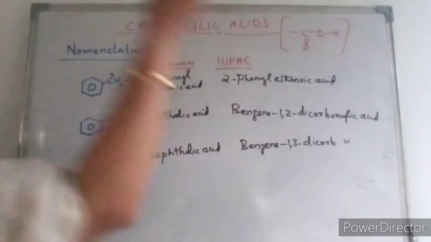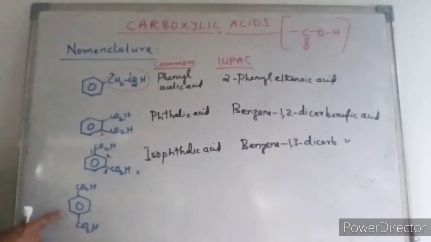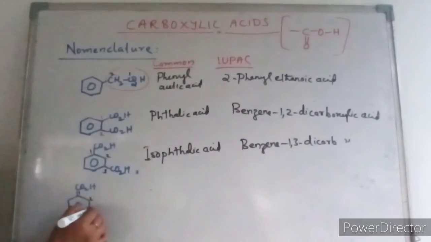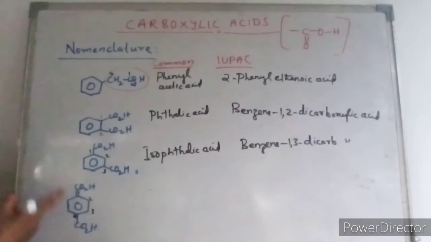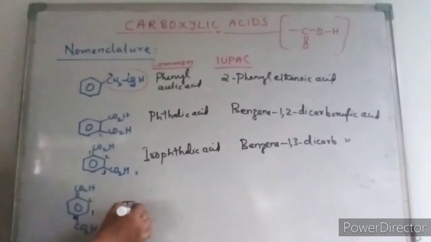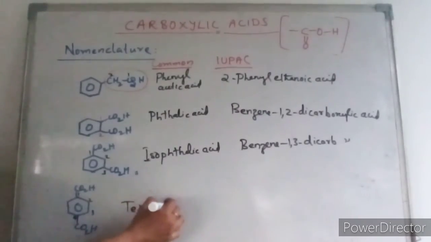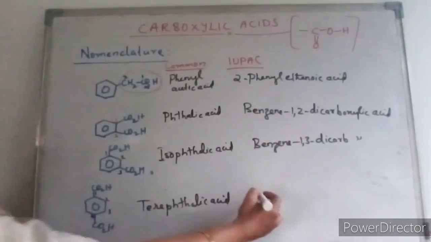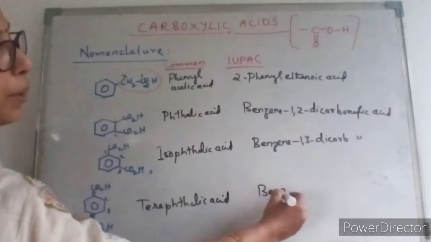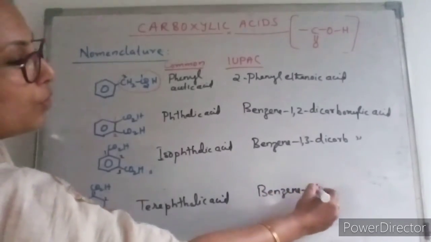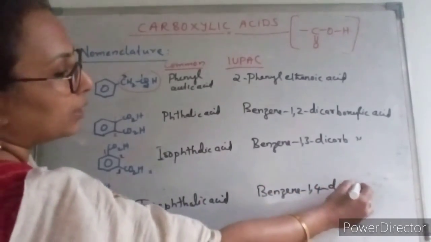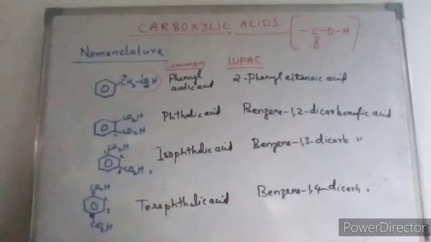Now here, at 1, 2, 3, 4, the 1,4 position you have carboxylic acids. This is called terephthalic acid. In that case, the IUPAC name is benzene 1,4 dicarboxylic acid. So this is the common nomenclature.